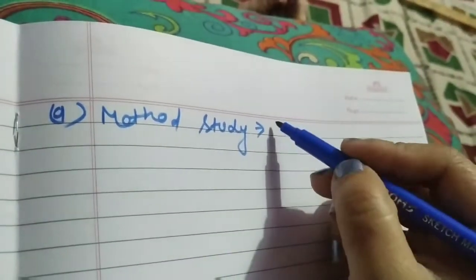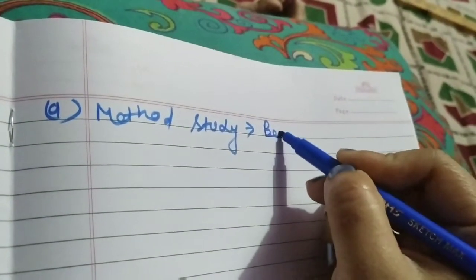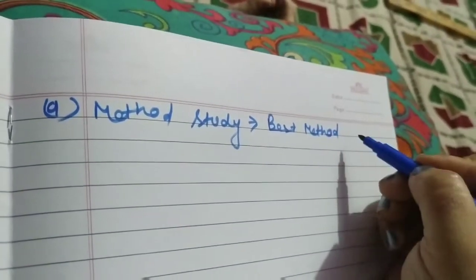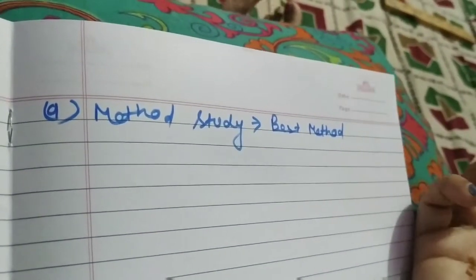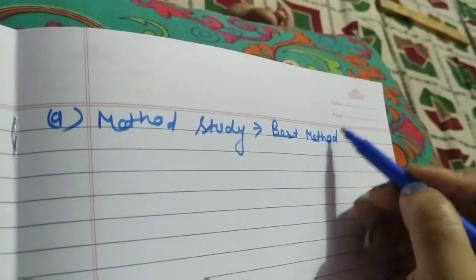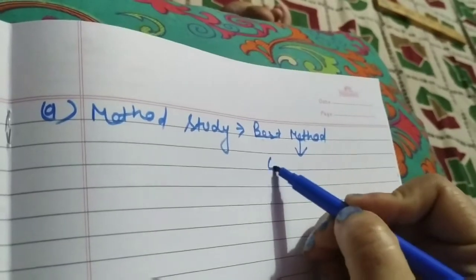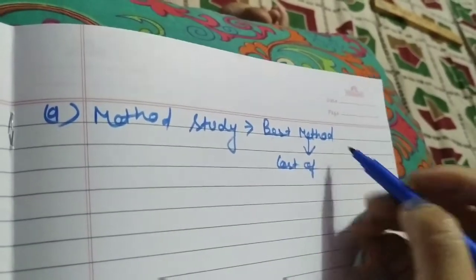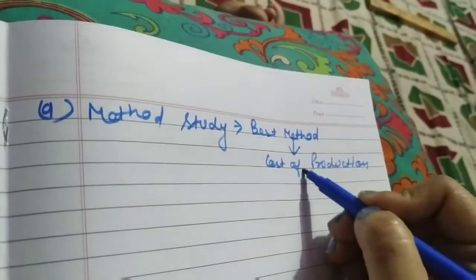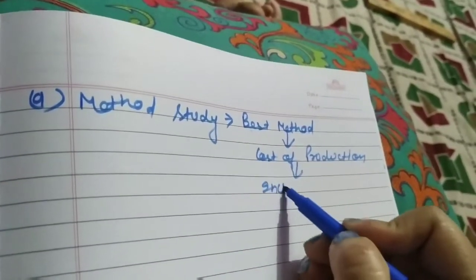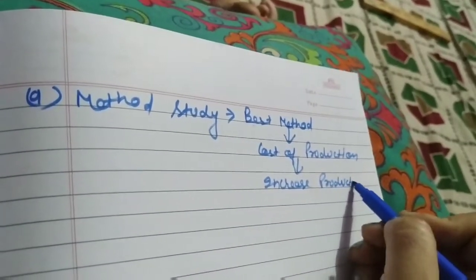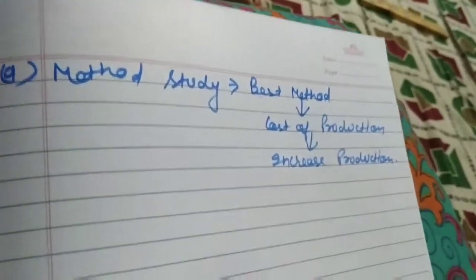So the best method should be chosen by the foreman or whoever else is taking care of that, so that it can reduce the cost of production and help to increase the production with limited investment or limited raw materials.